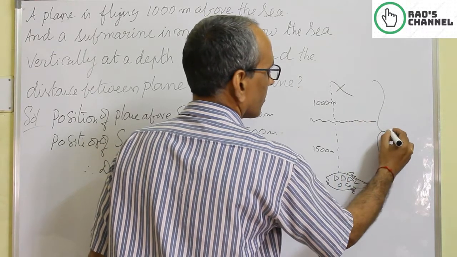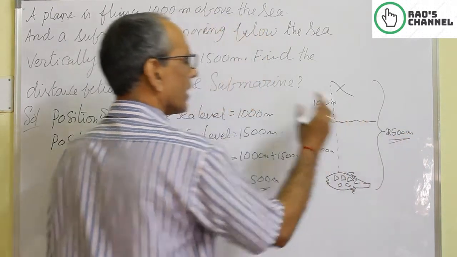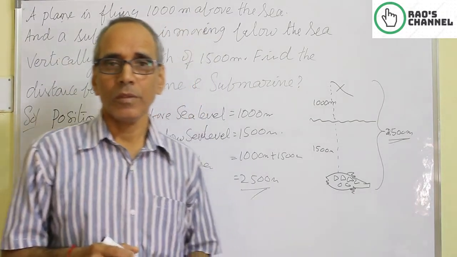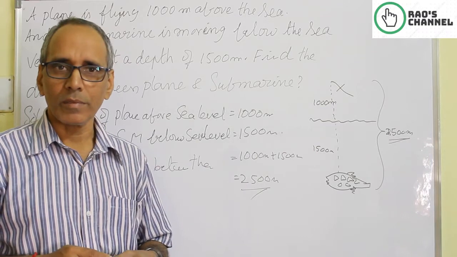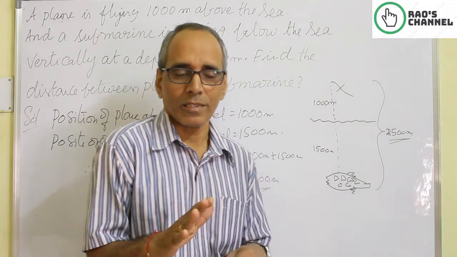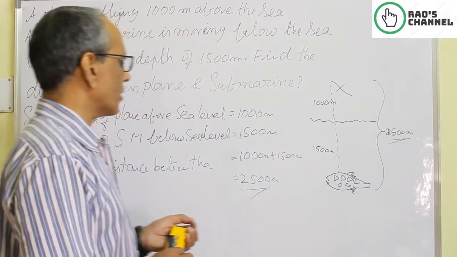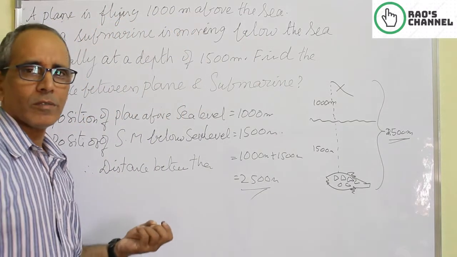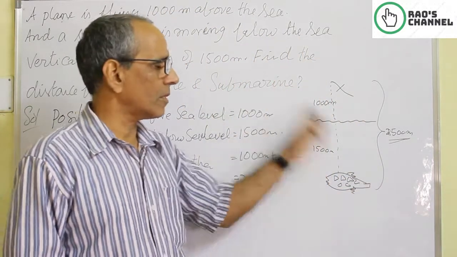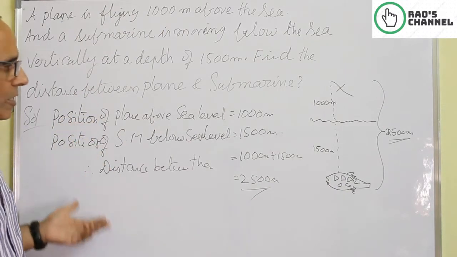The total distance is 2500 meters. The diagram gives a lot of information to the examiner about you. So whenever there is a chance to draw a diagram, there is importance in drawing it. Don't ignore it, don't be lazy, don't hurry in skipping to the next question in the examination. This is a very important question, and many people answer these questions wrongly. The diagram and the position of the submarine and plane words are important, or the total distance.